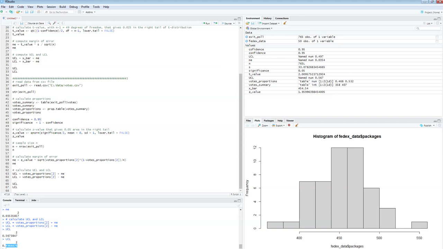Again, the reason is that part of my confidence interval is below 0.5. But students sometimes tell me, well, but it's a small part, it's really teeny tiny. The majority of the confidence interval is still above 0.5. So he's still going to win. No, we can't say that, okay? My confidence interval includes both the possibility of losing and winning, okay? Therefore, this sample at the 95% confidence level does not really give me statistical evidence to claim that the Republican is going to win. Okay, so that's the only change that I wanted to discuss with you.